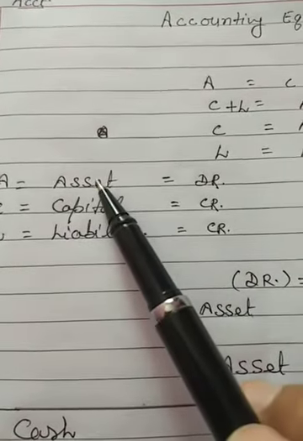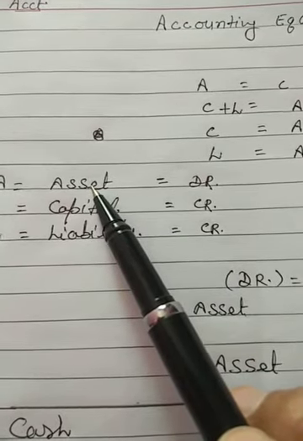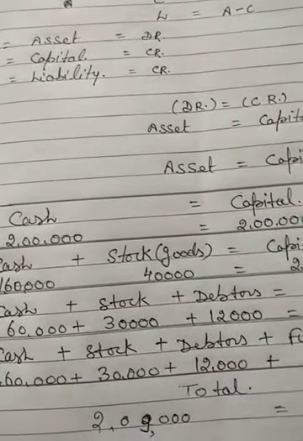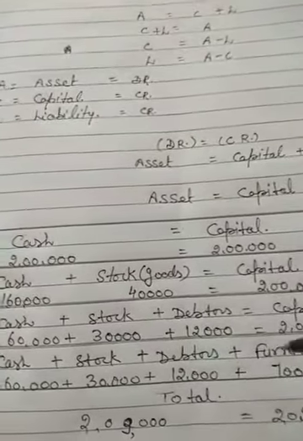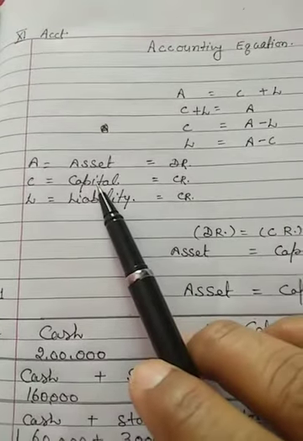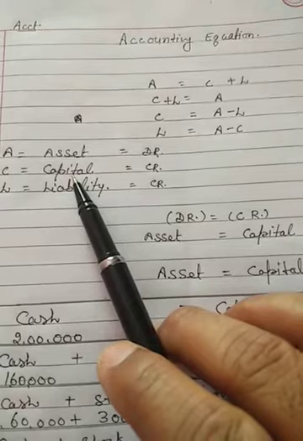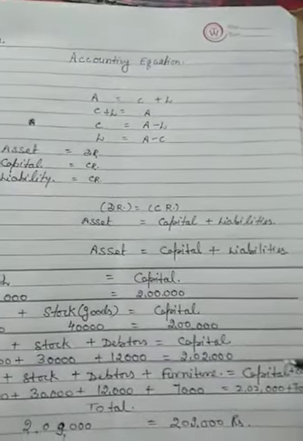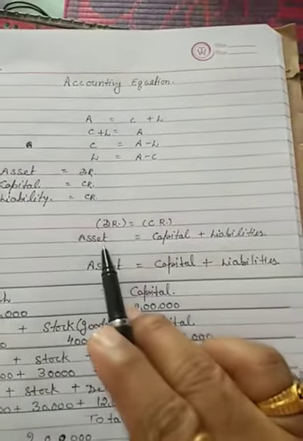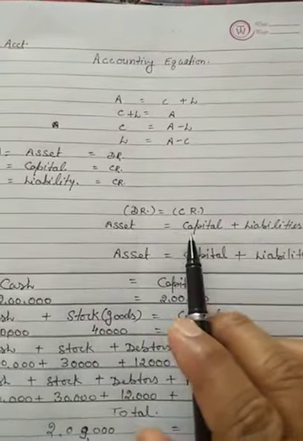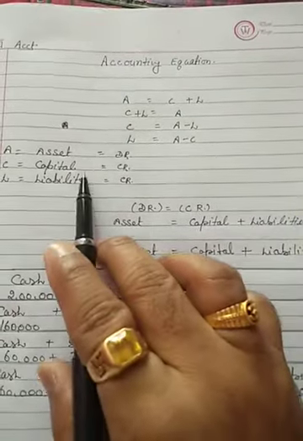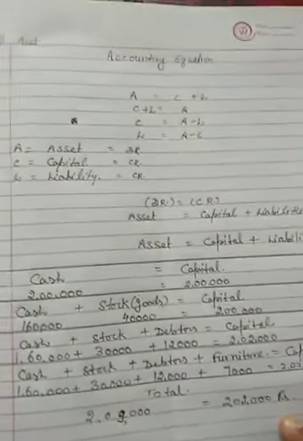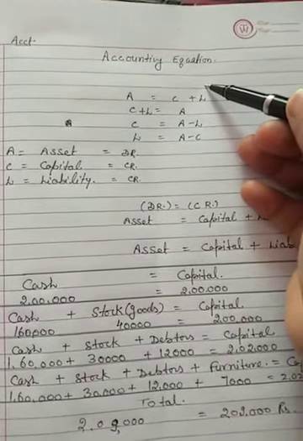I told you assets are valuables of the business, long term and short term assets. These all are the assets: cash, stock, debtor, furniture. Capital is the amount invested by businessmen at the time of commencement of business. Liabilities are the obligations which we are paying in the future. Assets always have debit balance. Capital and liabilities have credit balance. So debit equal to credit. Dual concept of accounting is followed while making the accounting equation.